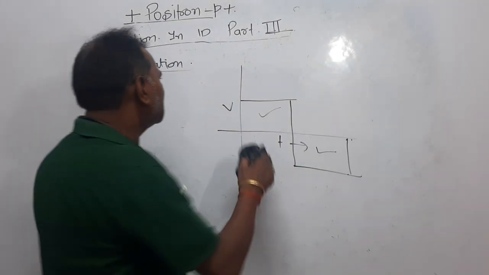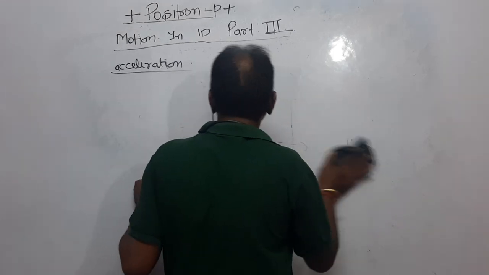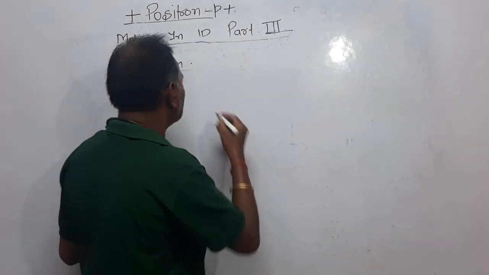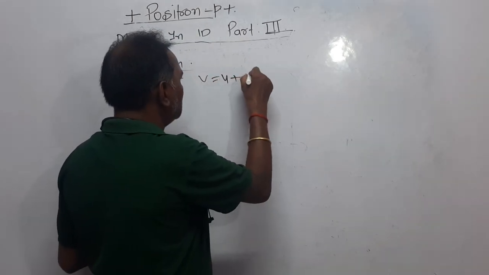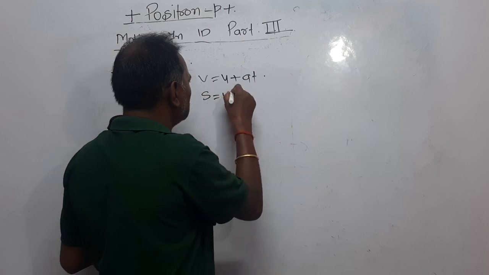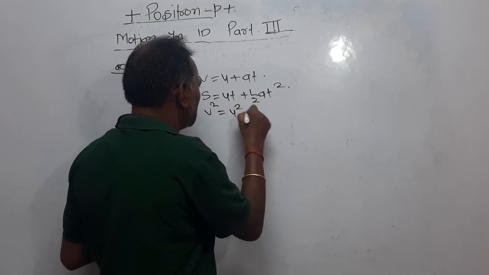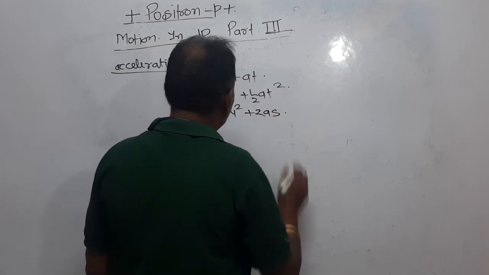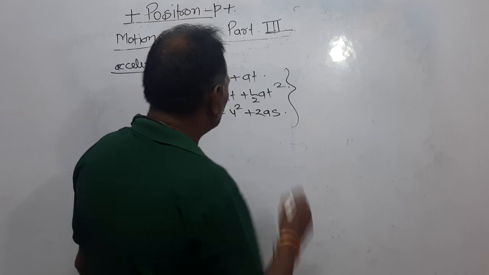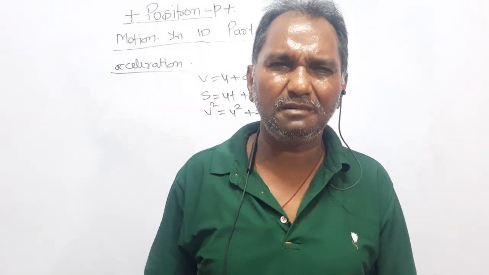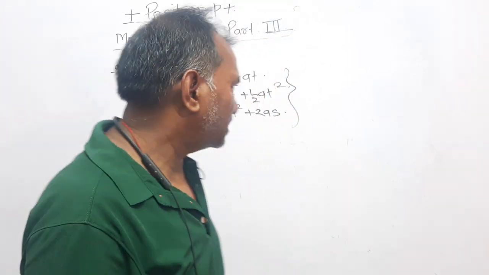Dear students, one thing is very important. I have discussed with you all in the last video the three equations of motion. They were v is equal to u plus at. The second one was s equal to ut plus half at square. The third one was v square equal to u square plus 2as. Dear students, in all these three cases, acceleration is a constant, right? Acceleration is a constant physical quantity. In your part of the syllabus, it comprises constant acceleration, right?